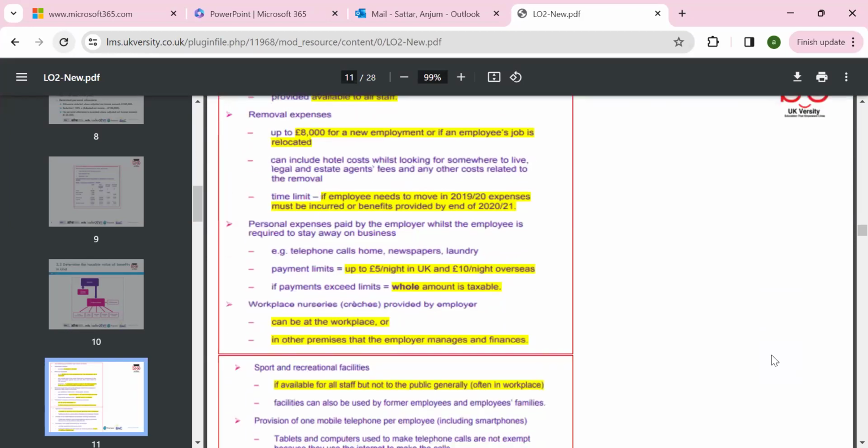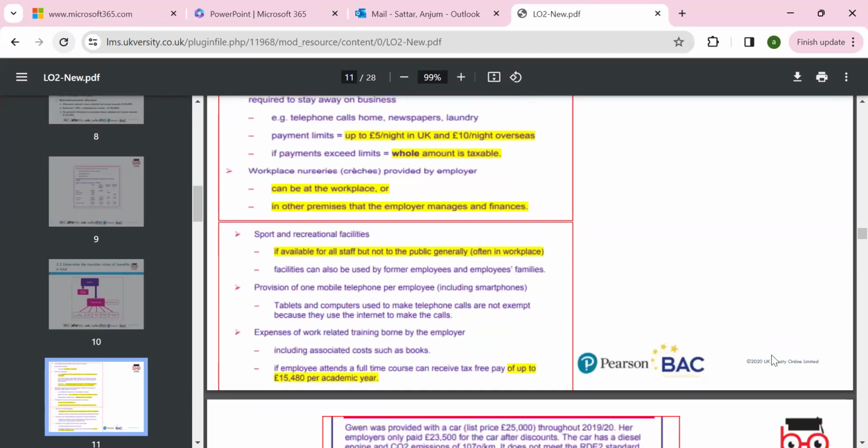The payment limit: if you're living in the UK, £5 per night. If you're living outside the UK, you can claim £10 per night. If the payment exceeds the limit, the whole amount is taxable. Workplace nurseries provided by employers can be at the workplace or elsewhere. They must be available for all staff, but not the public generally, and offered in work or at work.